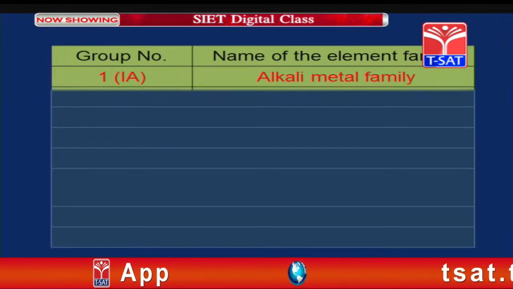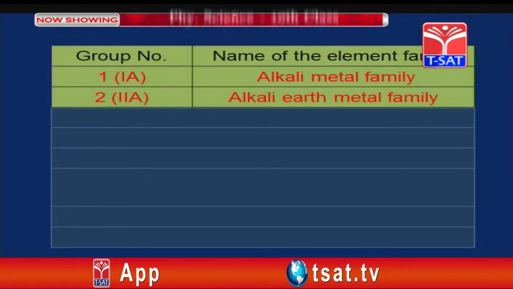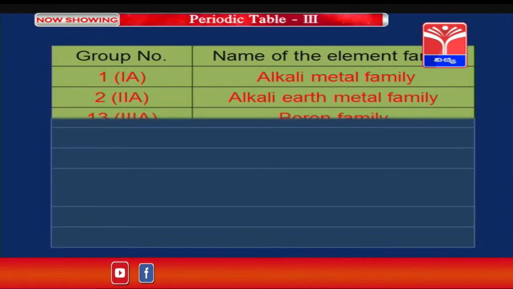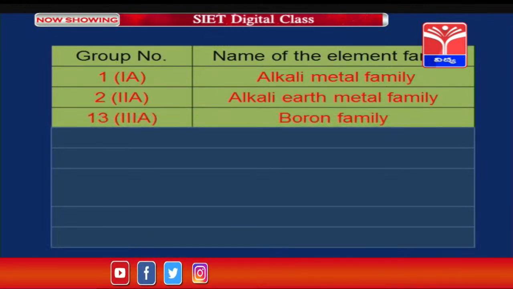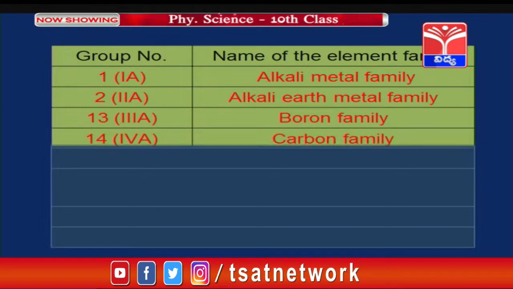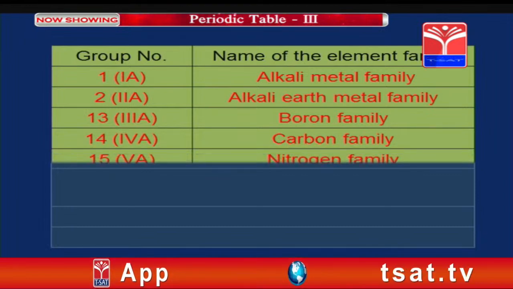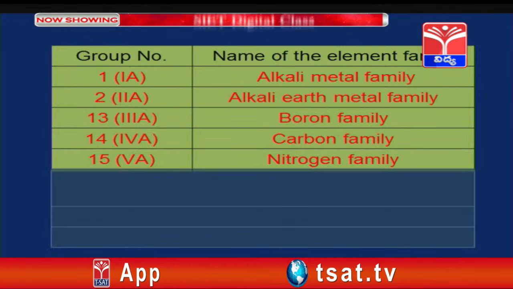Group 1A family is called the alkali metal family. Group 2A family is called the alkaline earth metal family. Group 3A, or the 13th group, is called the boron family. Group 14 or 4A group is called the carbon family. Group 15 or 5A group is called the nitrogen family.